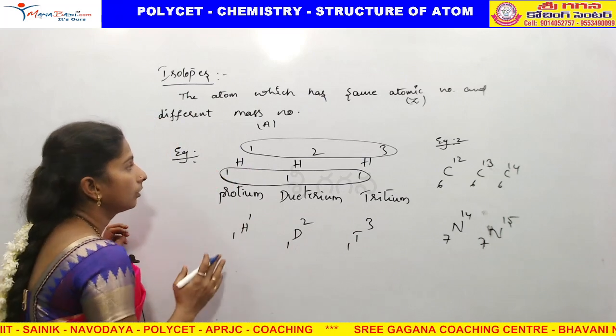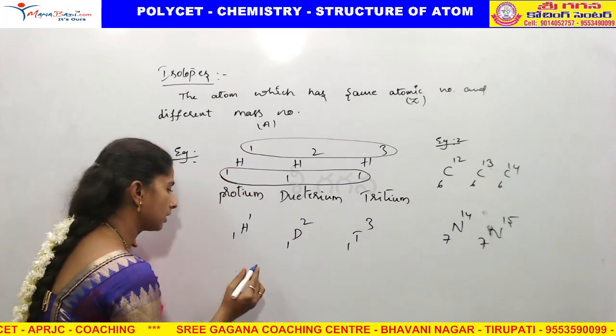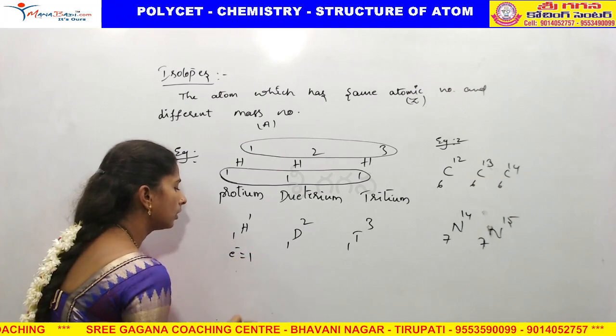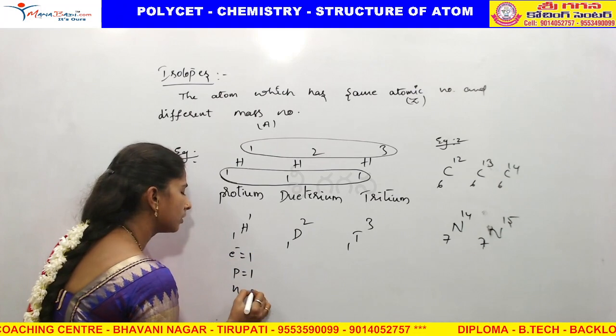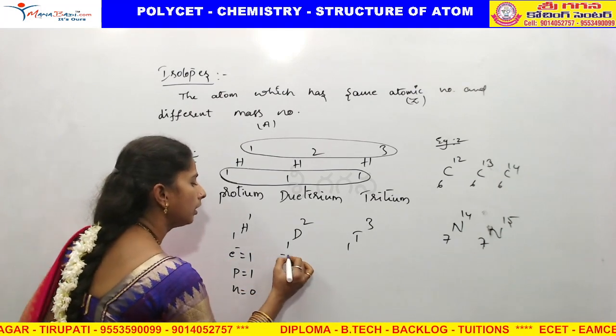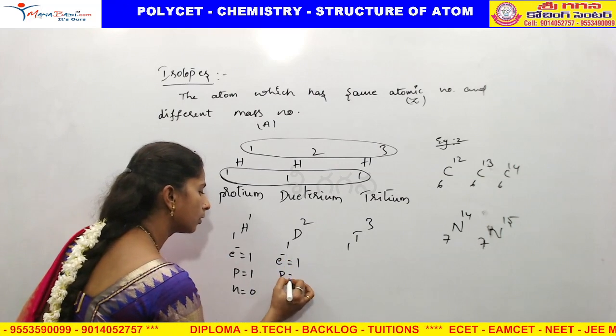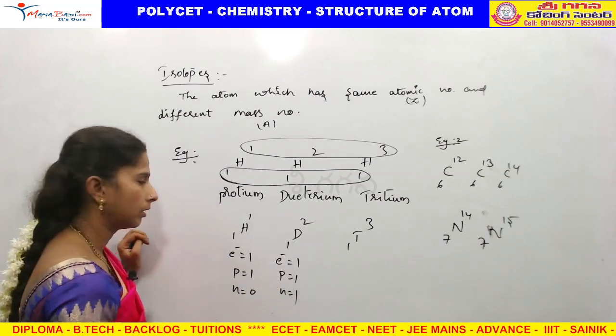So if you observe, for H-1, H-2, H-3, the first has electrons equal to 1, protons equal to 1, neutrons equal to 0, right, 1 minus 1.